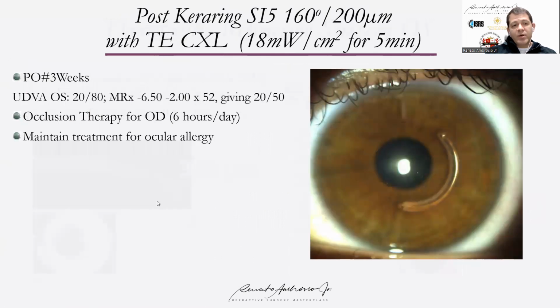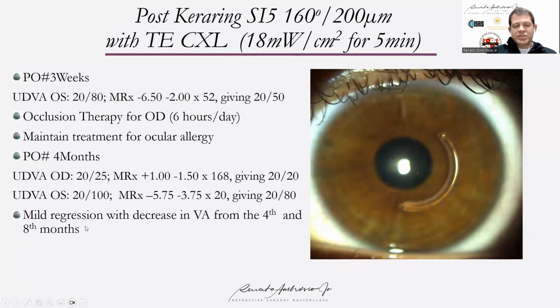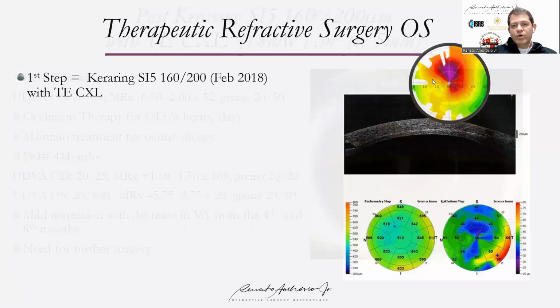This patient did very well. She tolerated the occlusion in the good eye for about 6 to 7 months so that she was able to stimulate the left eye. But she saw some regression and was not able to tolerate it anymore, so we did go for more surgery.